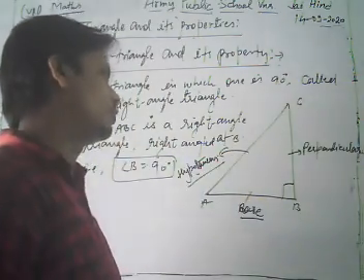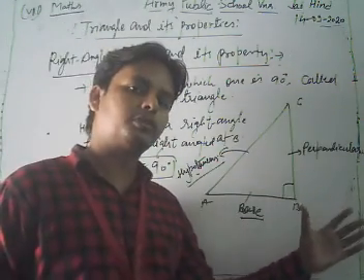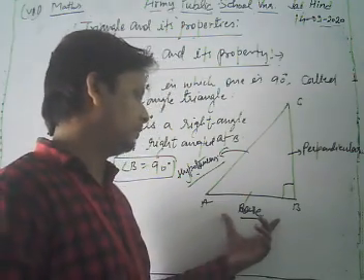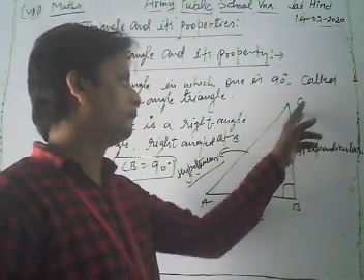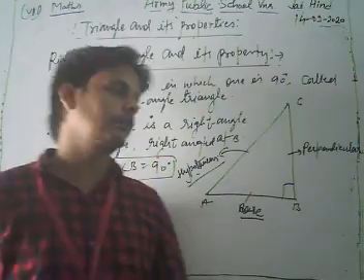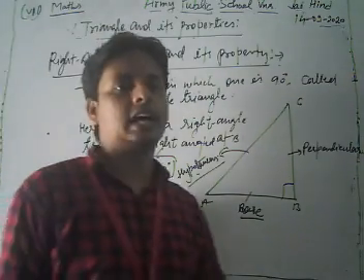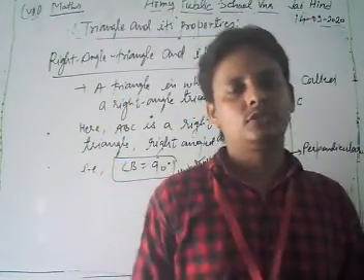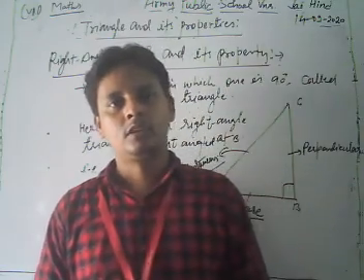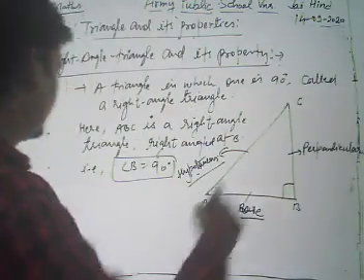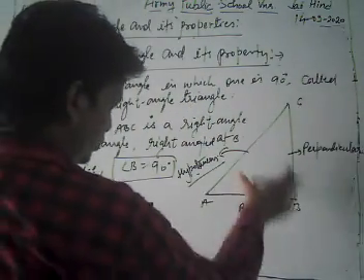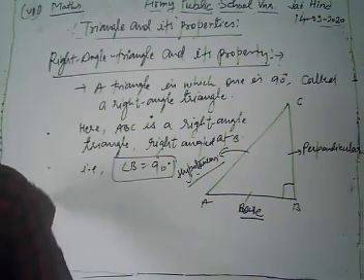Okay, so dear student, this is a very important concept related to a right angle triangle. Here AB is called its base, BC is called its perpendicular, and AC is called its hypotenuse. Now, dear student, what is the relation amongst them? One important theorem related to a right angle triangle is Pythagoras theorem.